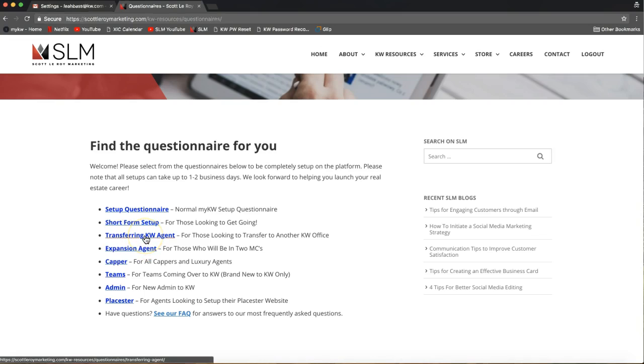Transferring KW agent, so that is specifically for an agent who is transferring from one KW office to another KW office, to help get their KW tools set up. We have the expansion agent questionnaire, which is fairly new, I want to say within the last 6 months or so. Expansion agent questionnaire, that is if an agent coming to your Market Center is also going to stay active at another Market Center. So if they are working actively in Michigan and Florida at the same time, they would be considered an expansion agent, and that is the questionnaire for them.